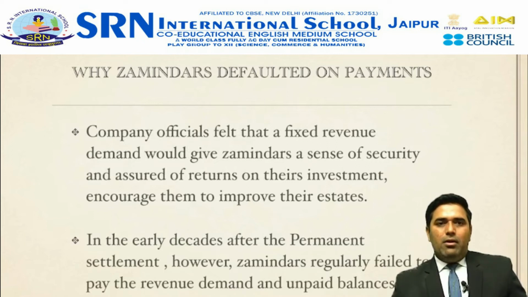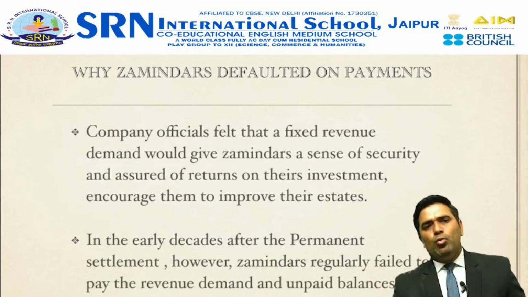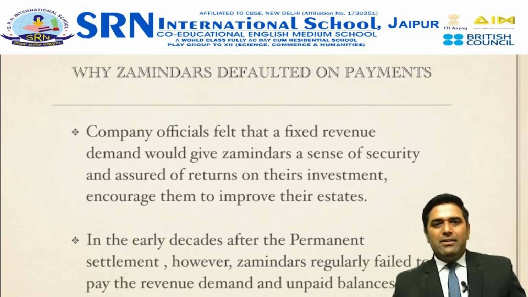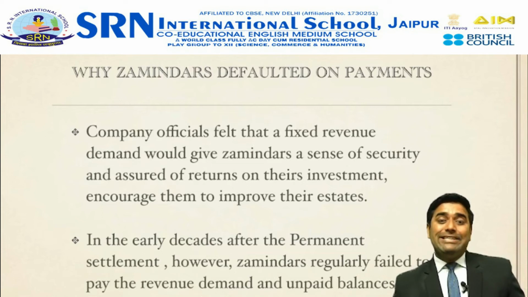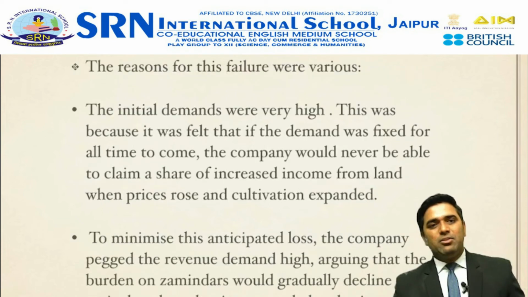Now, precisely, we will go through why zamindars defaulted on payments. As I have told you, this fixed revenue set up by the company officials was in the hope that the company would improve its revenue system, but the zamindars were regularly failing to pay the revenue, and the unpaid revenue kept accumulating on the zamindars' part.